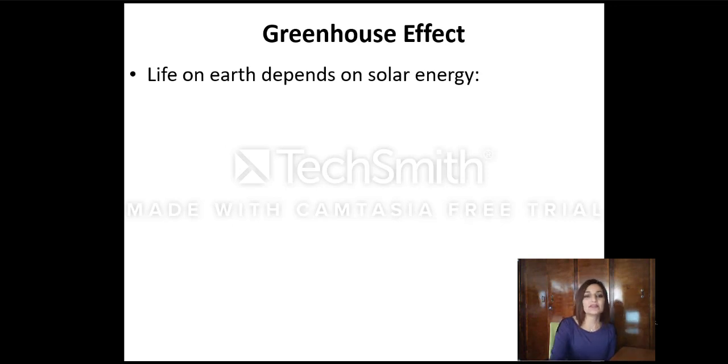Now, greenhouse effect. Before I go for a pause, so far we know the difference between weather and climate. We know the four major layers of the atmosphere, including the troposphere, the stratosphere, the mesosphere, and the thermosphere, and you have to know the composition of each of the layers. You'll get questions about these four layers, and I will post a practice quiz at the end of this chapter. Now, we will shift gears. We will talk about the greenhouse effect and greenhouse gases and how they affect our ecosystem.